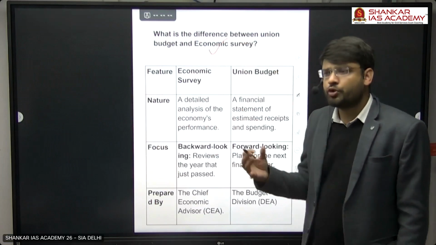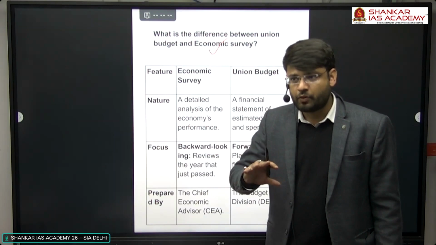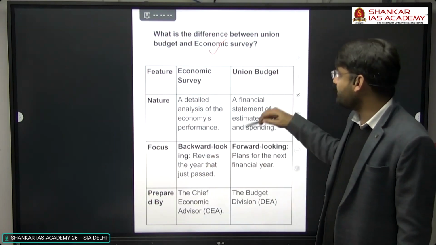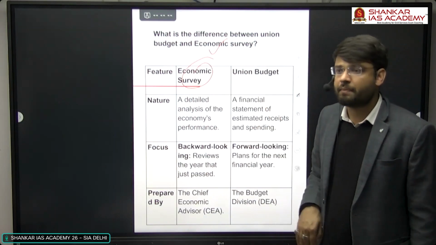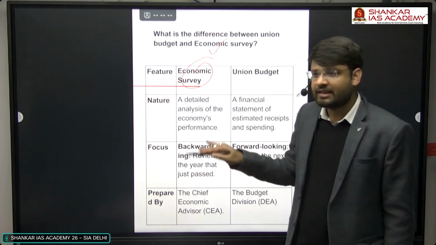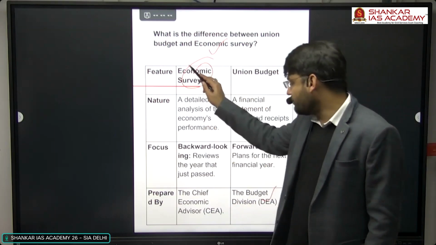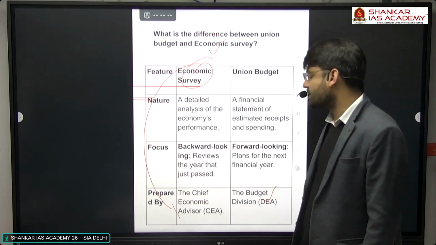And here you should know, before reading directly into the budget, the key differences: what is the difference between the budget and the economic survey. So first of all, we must understand that the Union Budget is prepared by the Finance Ministry, and there is a particular department in it known as the Department of Economic Affairs. And the Economic Survey is prepared by the Chief Economic Advisor. This thing you must understand first.